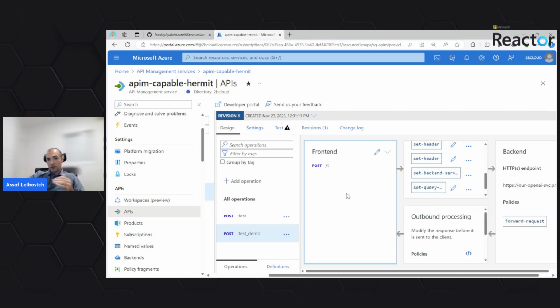So using a set of policies defined on top of our operation will allow us to eventually encapsulate the OpenAI backend from any calling application, allowing us better security and better scalability. The calling application doesn't have to be aware of which OpenAI service it uses.